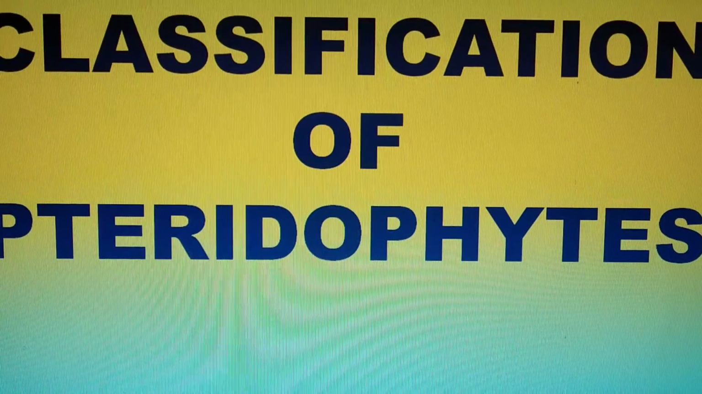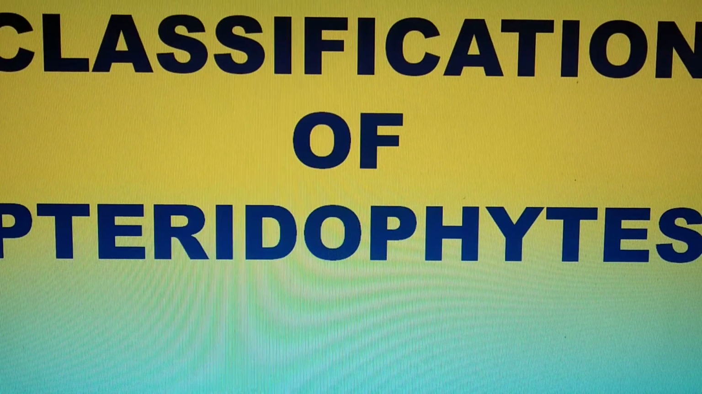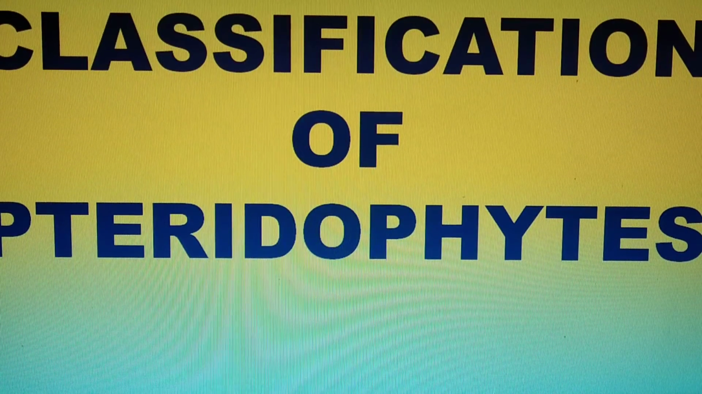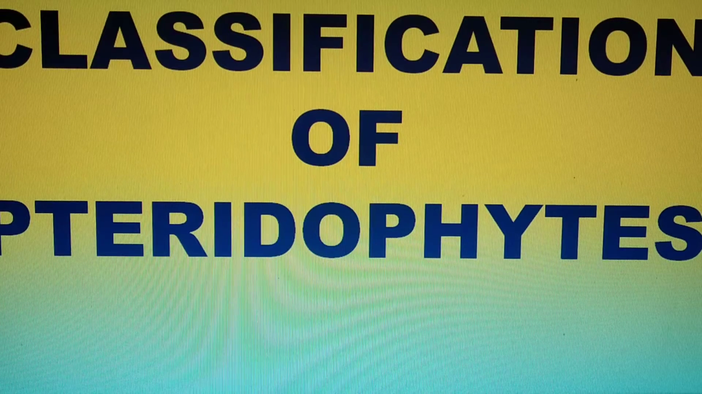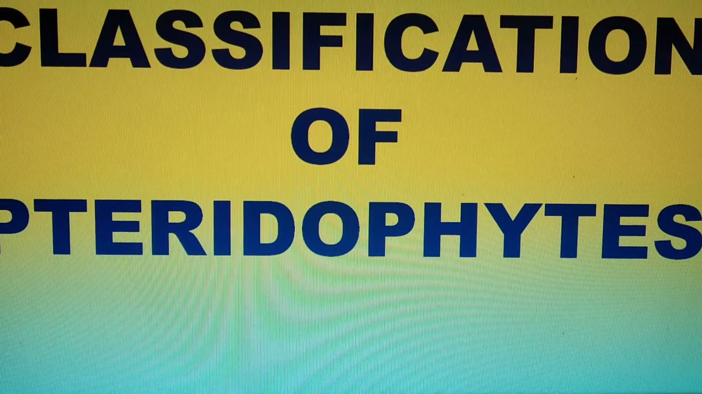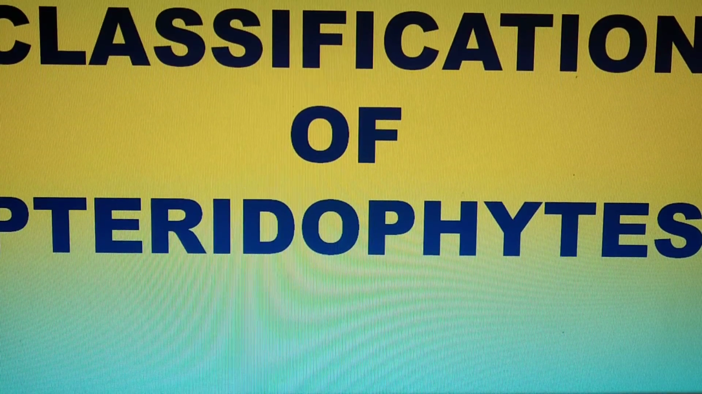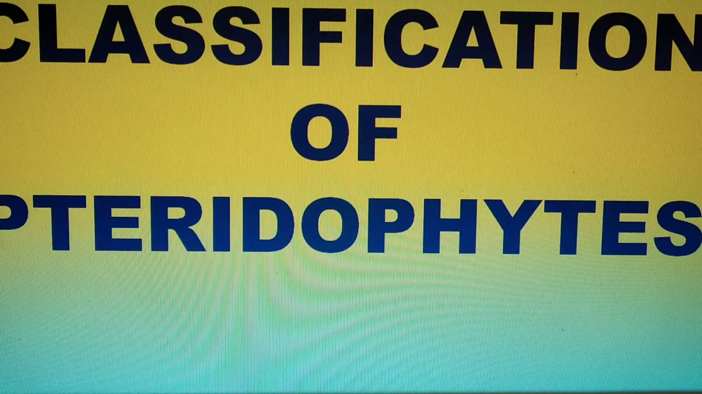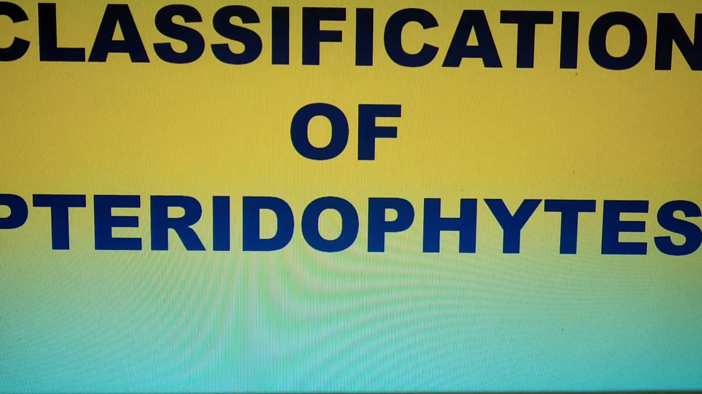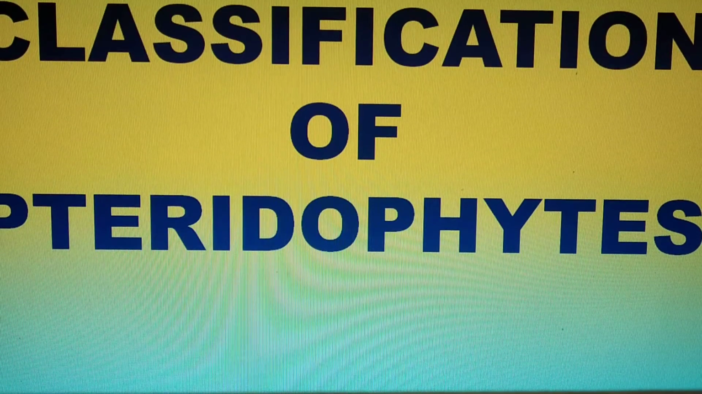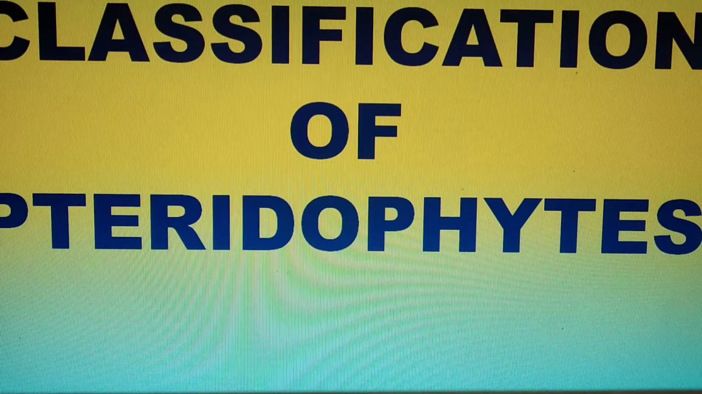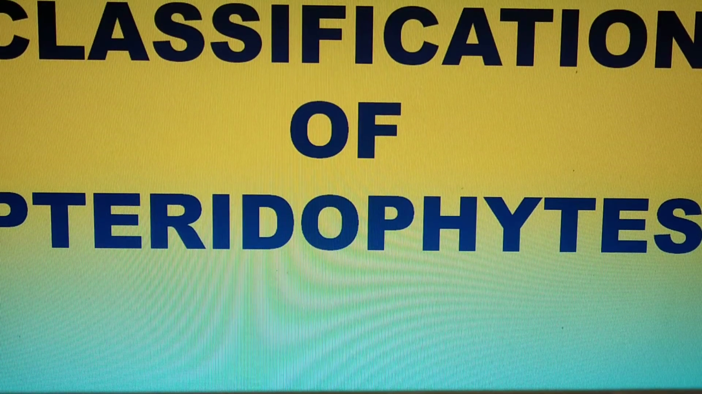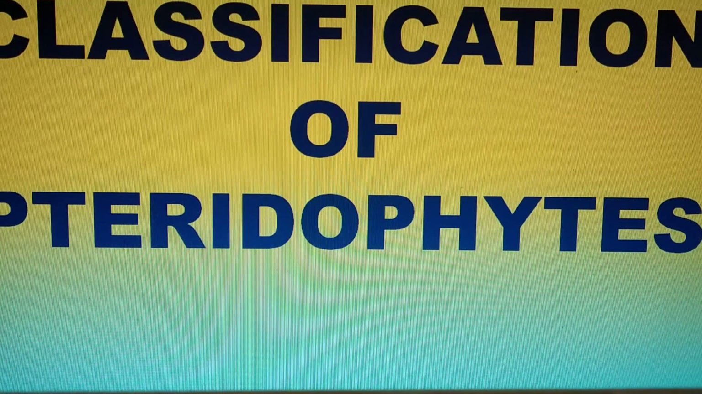Hello students, today we are going to learn about the classification of pteridophytes. So the term pteridophyte was coined by Haeckel. Now as you all know, pteridophytes are usually a group of vascular plants. That means they have both xylem and phloem and disperse with the help of spores. And since the pteridophytes produce neither flowers nor seeds, they are sometimes also referred to as the cryptogams.